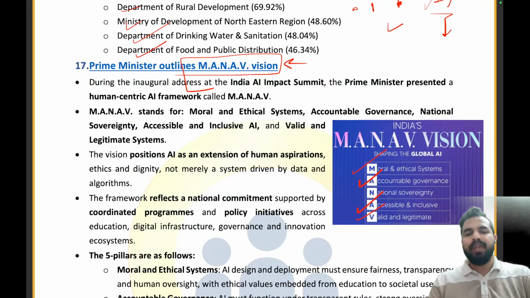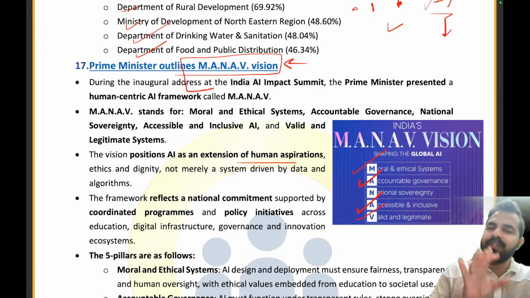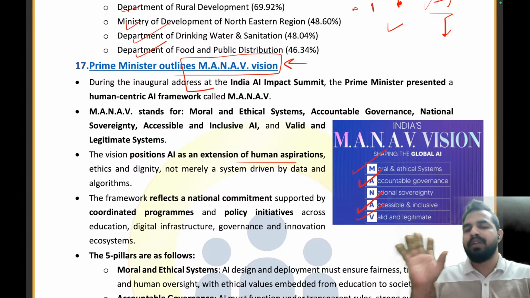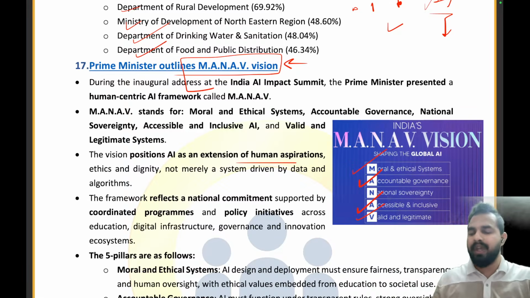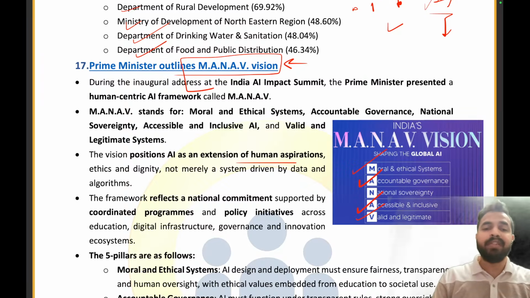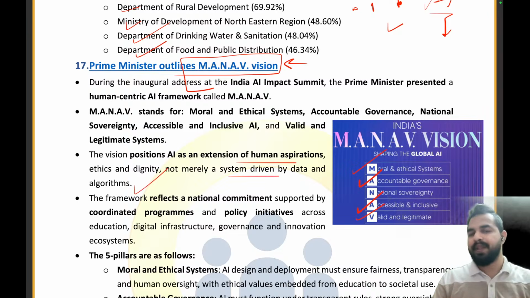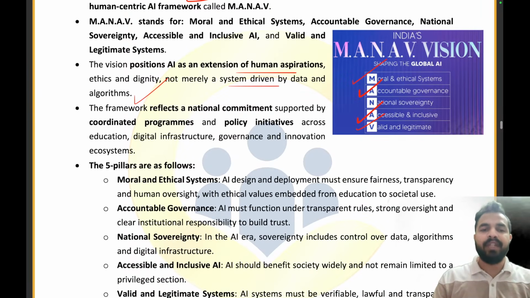The vision proposes AI as an extension of human aspirations. So, look, if humans are there, then only AI is really useful. If we are not there, then for whom will we be using the AI? Right? There is no point there. So that is why, my dear friends, it is the extension of human aspirations, ethics, and dignity, and not merely a system driven by data and algorithms. The framework reflects the national commitment supported by coordinated programs and policy initiatives.